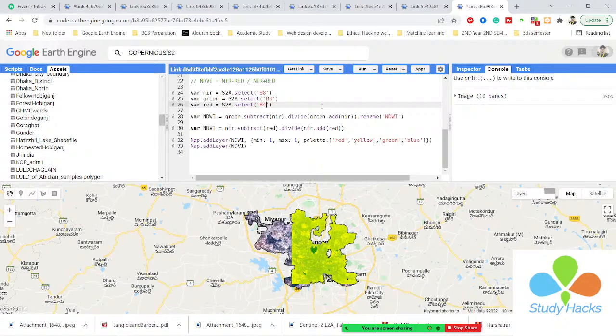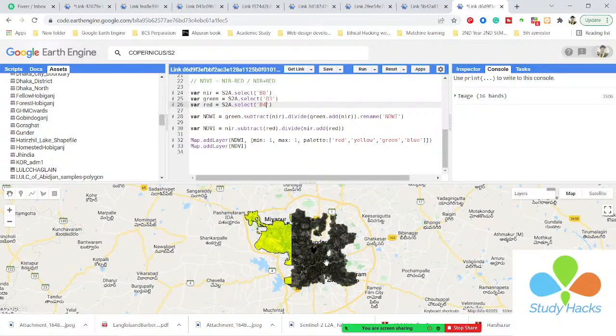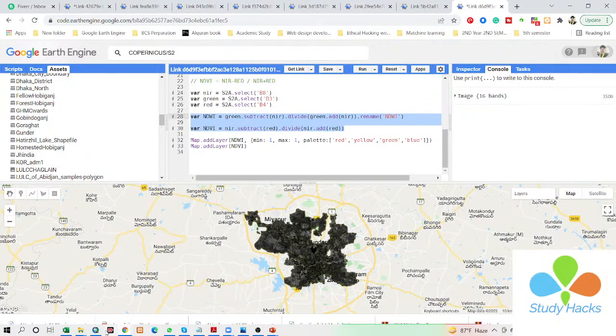Yeah, this is the same way, because you can see this is the raster calculation. When you want to work with ArcMap or QGIS software, you need to select a specific band, then we need to calculate it there, but we can easily calculate it here. You can see, I just write the equation, and I can get this result. And if you want, you can also download this image in TIF format. Suppose I need the TIF image for NDVI or NDWI. I complete all of the process on my Google Earth Engine platform, and then I simply download the TIF image. Then I open this TIF image in my ArcMap or QGIS software and make the map.